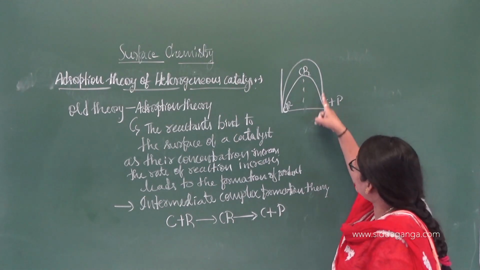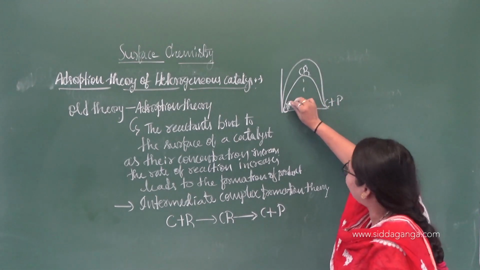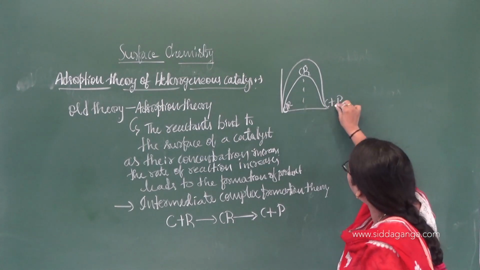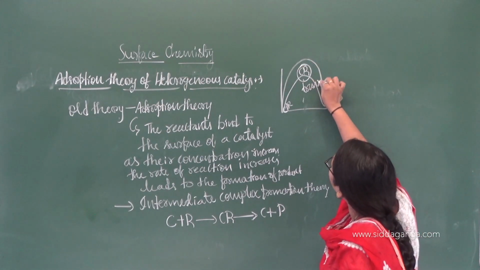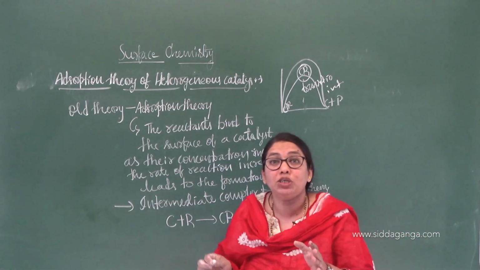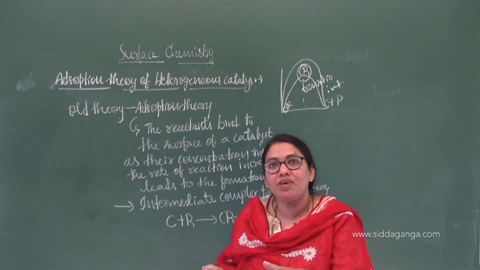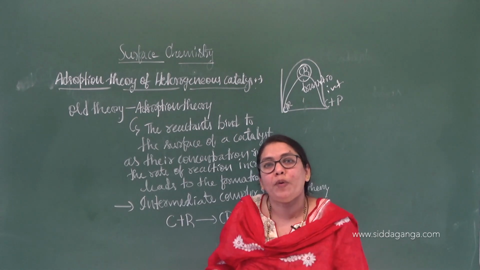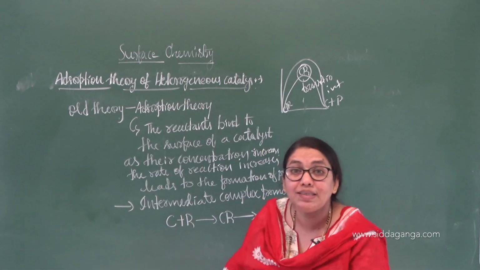Here you can see that between the reactant and the formation of product, there is one more state, which is your transition state, or you can say the intermediate state. There is a formation of a complex between the reactant and the catalyst, which lowers the activation energy and forms the products. That is the concept in the intermediate complex theory.